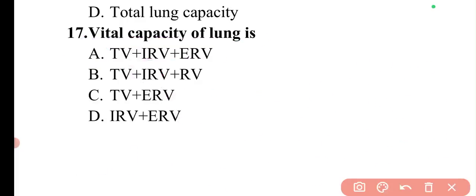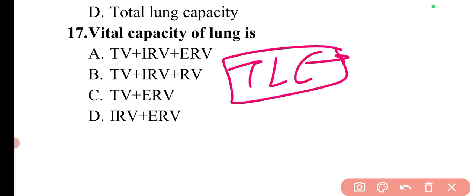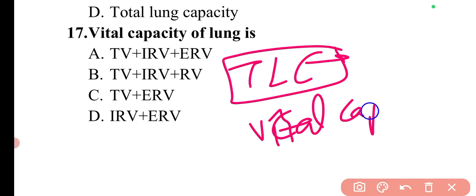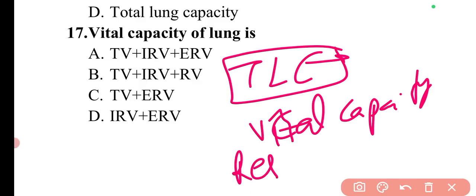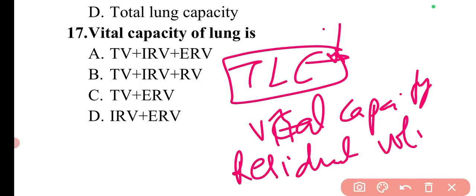And if I talk about simply the total lung capacity, it is the sum of vital capacity and residual volume. It is for total lung capacity.